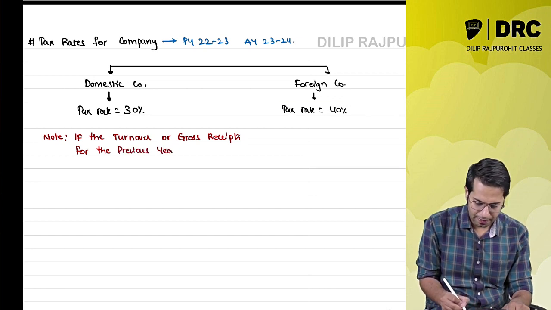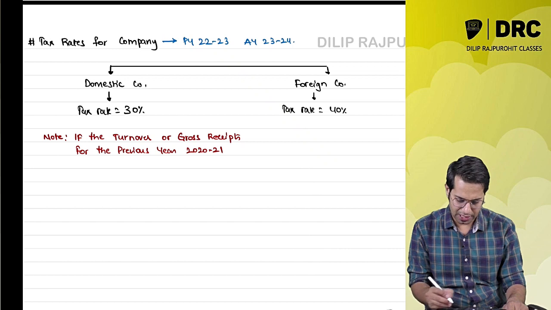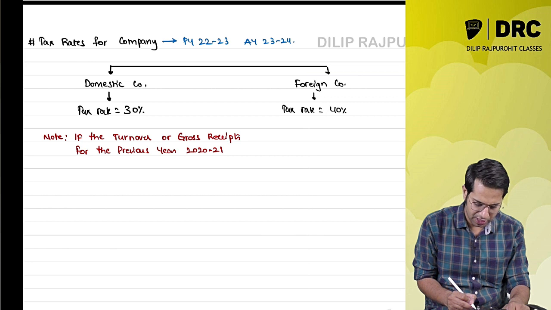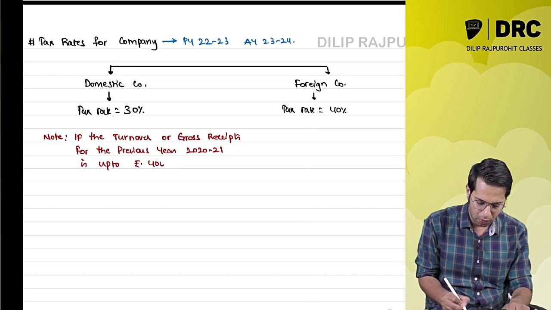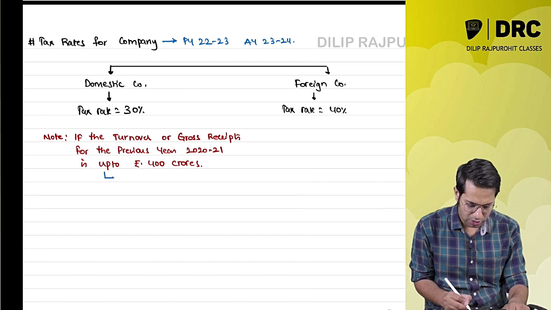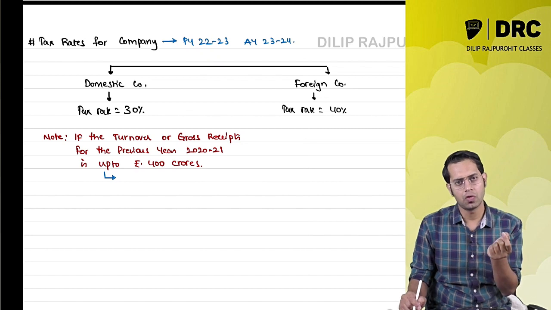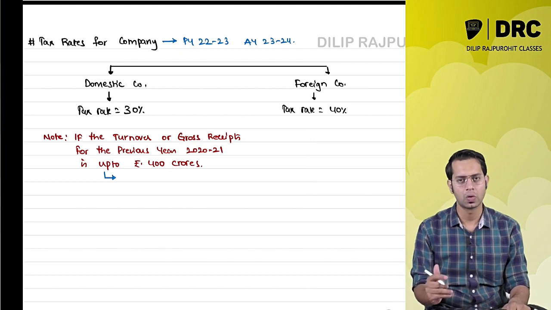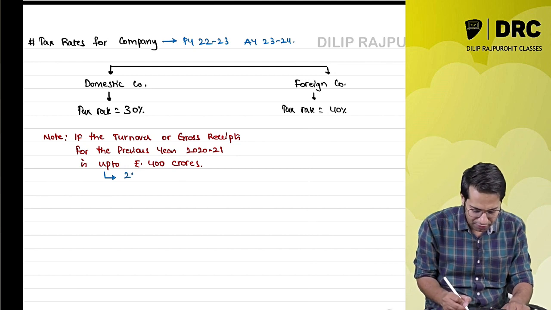For the previous year 2021, if the turnover or gross receipts of a domestic company for the previous year 2021 is up to rupees 400 crores, then the tax rate for that domestic company will be 25%. The turnover for the previous year 2021 is how much? It is 400 crores, then the tax rate for this year, previous year 22-23, will be 25%.